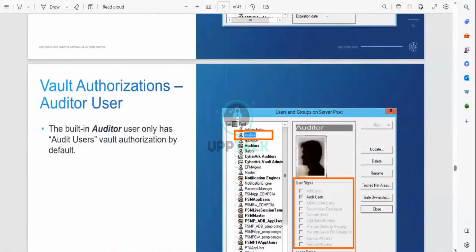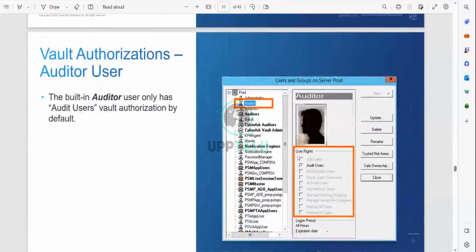Vault authorization, you can see this. The auditor user rights, you can see audit users are there. He will not get complete rights; he will get only audit users. The built-in auditor user only has the audit users right. What the rights are depends upon your organization.